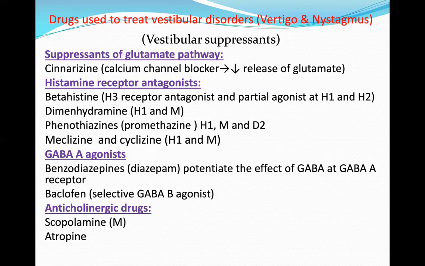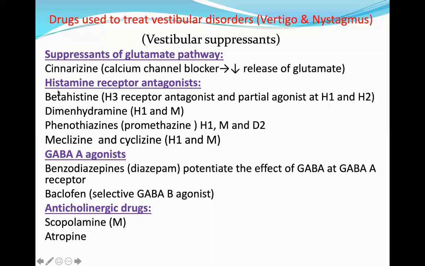These are the suppressants of the glutamate pathway. Cinnarizine, which is a calcium channel blocker, decreases the release of glutamate. That's why it is called a suppressant of the glutamate pathway. As the glutamate release is suppressed, the vertigo will be controlled. So to control the vertigo, we need to decrease the release of glutamate, and cinnarizine suppresses the glutamate pathway via the calcium channel blocker effect.